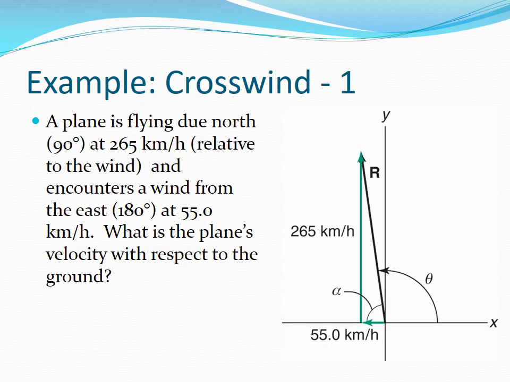A plane is flying due north, which is at 90 degrees as a standard angle, at 265 kilometers per hour relative to the wind, and encounters a wind from the east, which is 180 degrees, at 55 kilometers per hour. What is the plane's velocity with respect to the ground?